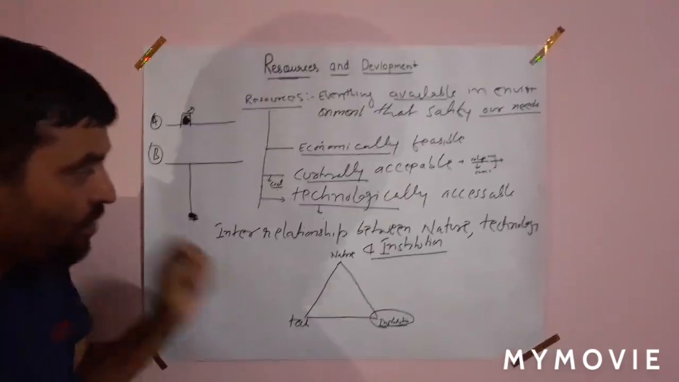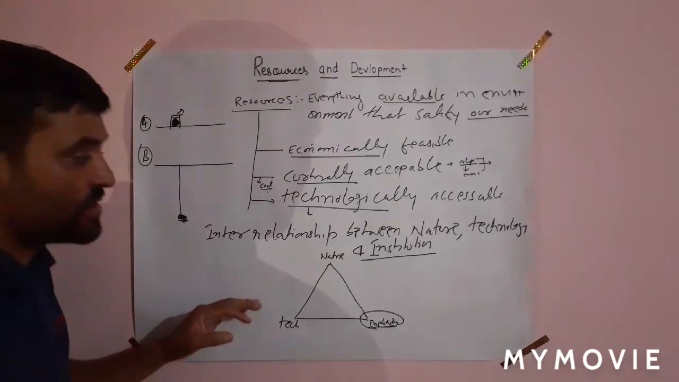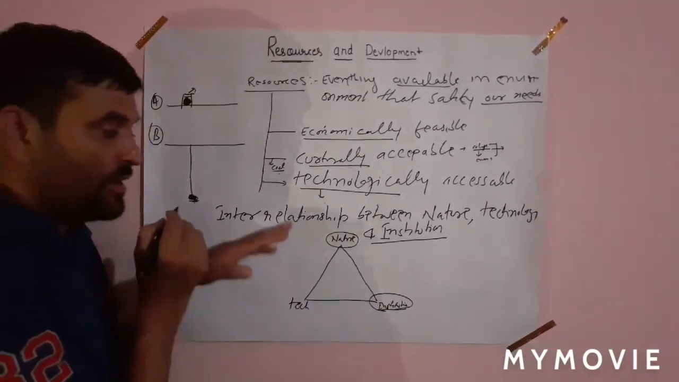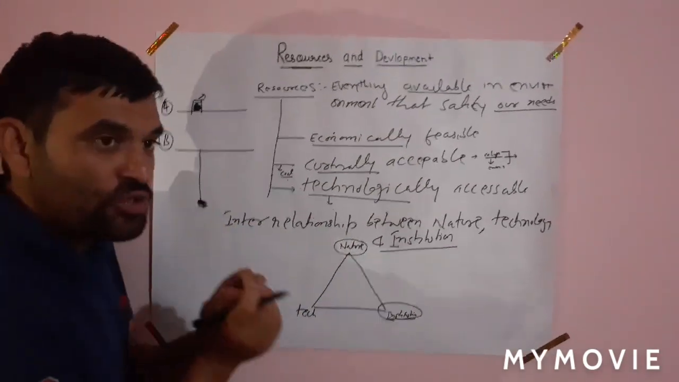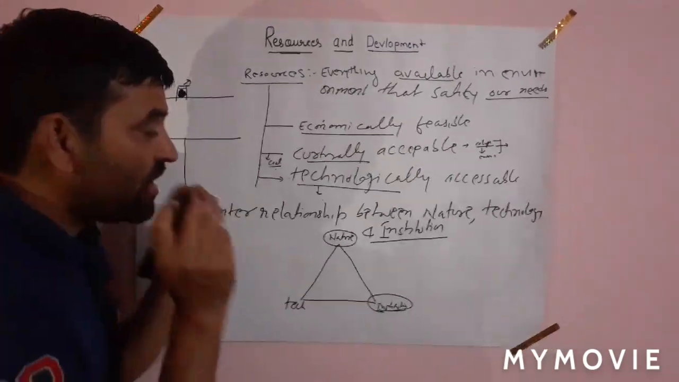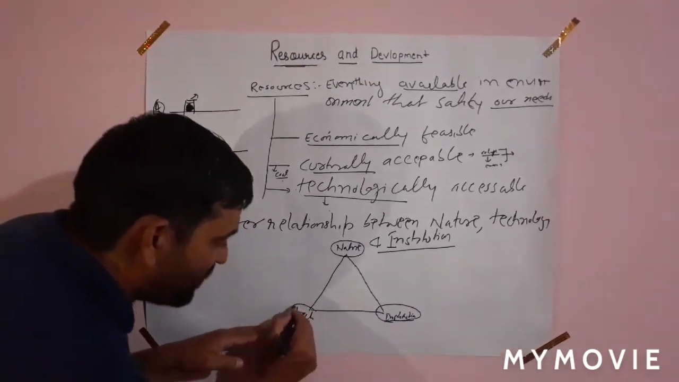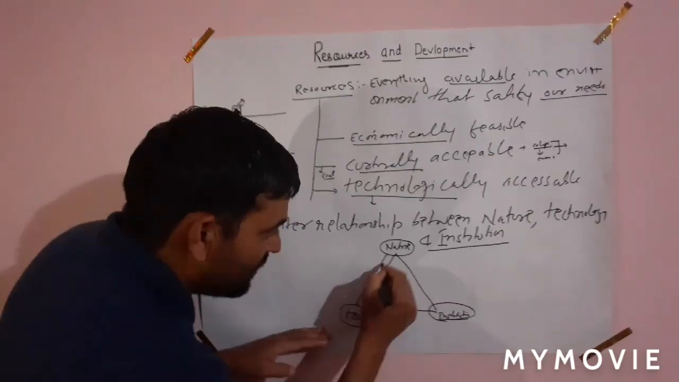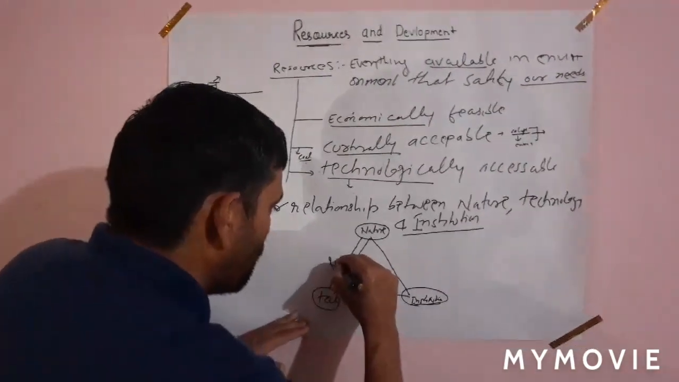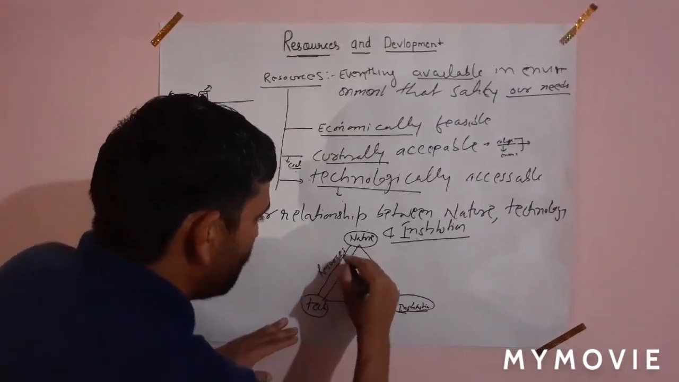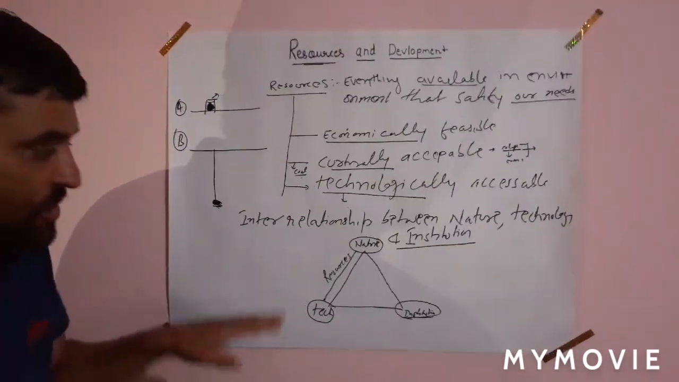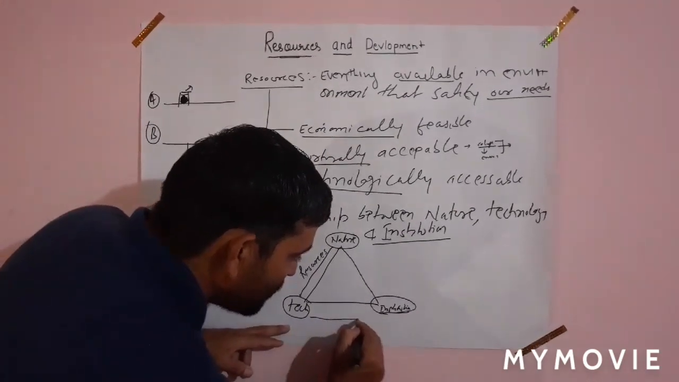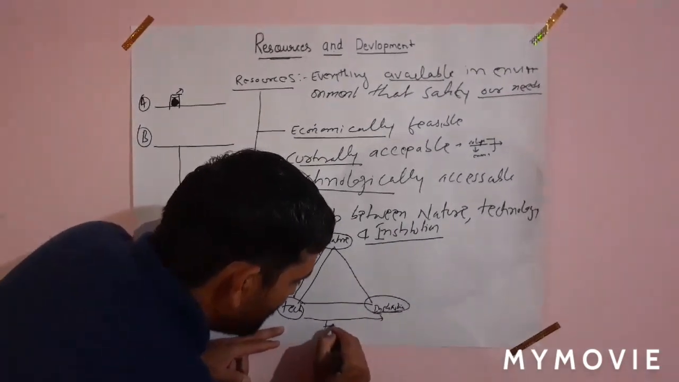Now, from where do we obtain the resources? We obtain the resources from nature. With the help of what? With the help of technology. So here you can write that we can obtain the resources from nature with the help of technology. And these resources are further transformed in the institutions.